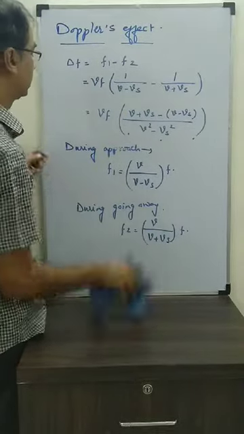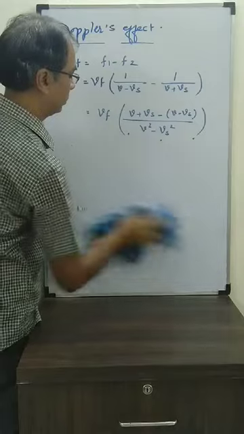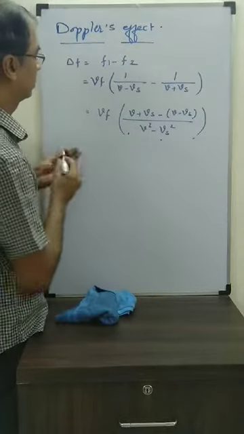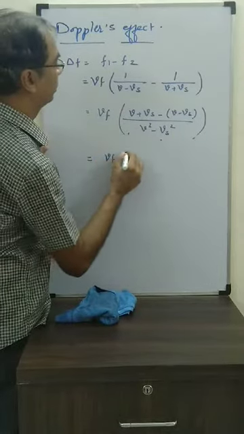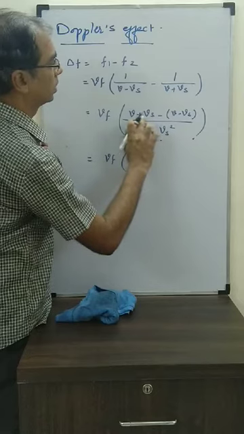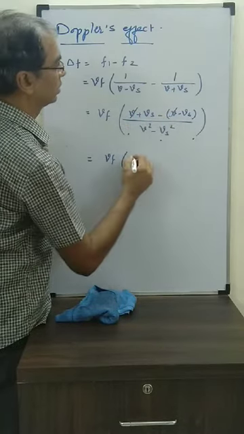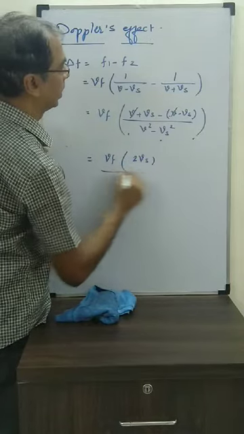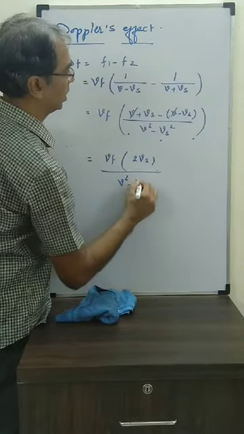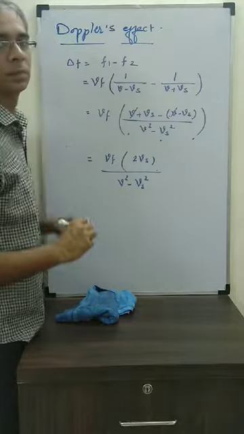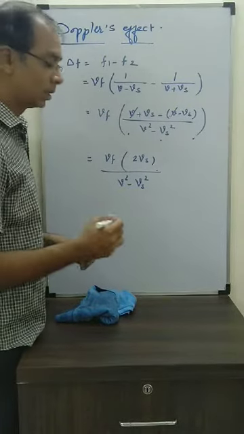So what's the answer? Let's check. It's Vf here, and this V and V get cancelled. Vs minus minus of Vs. So this is 2Vs f by V squared minus Vs squared. Okay, let's see another question.